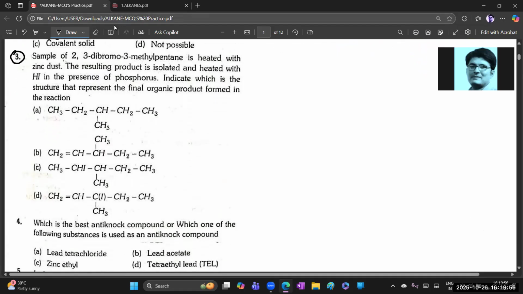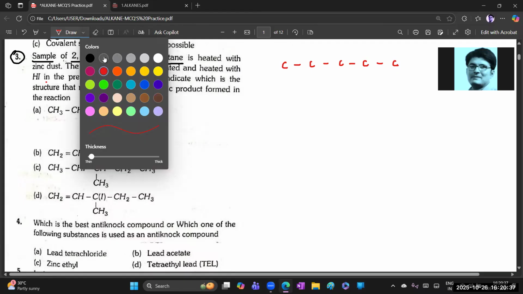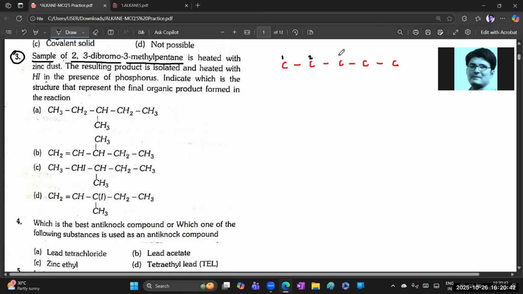Very good question. Okay. See, a sample is given. What is the sample? 2,3-dibromo-3-methylpentane. Okay. So how to write this one? See, how am I writing? First, pentane is given, so first you need to write out the 5 carbons: 1, 2, 3, 4, and 5. I'm giving the numbers from left to right. Okay. 1, 2, 3, 4, and 5.